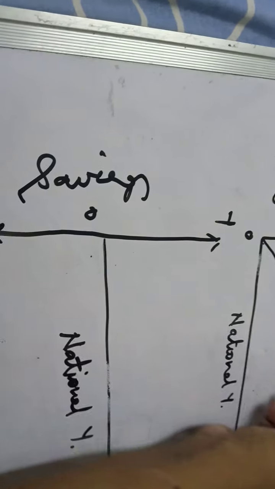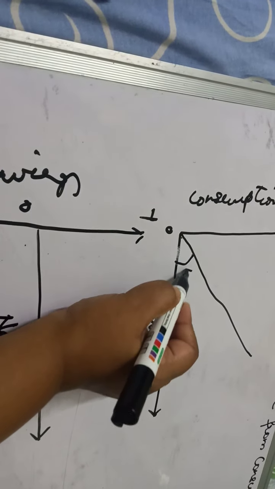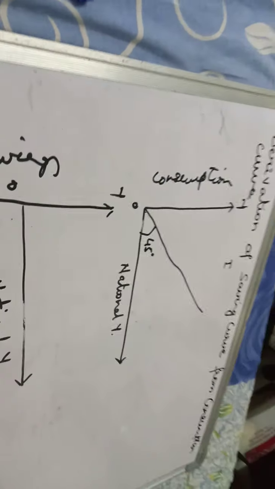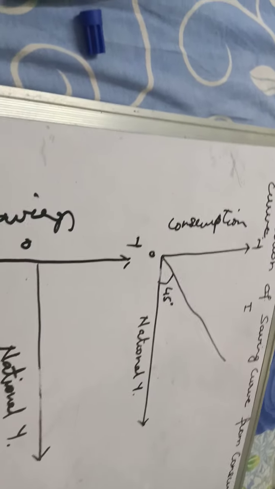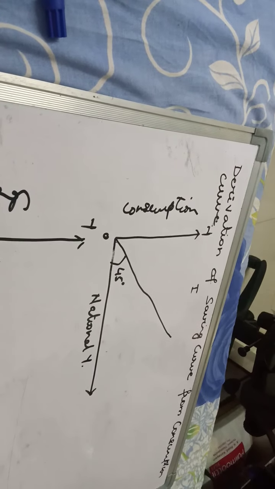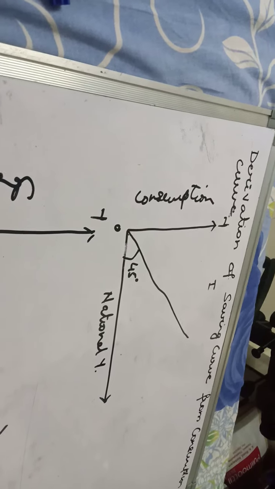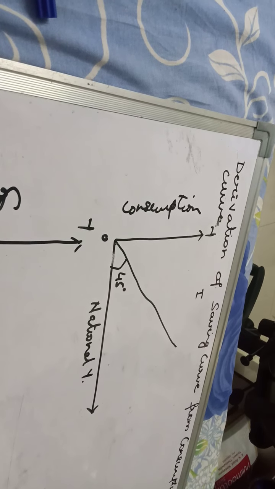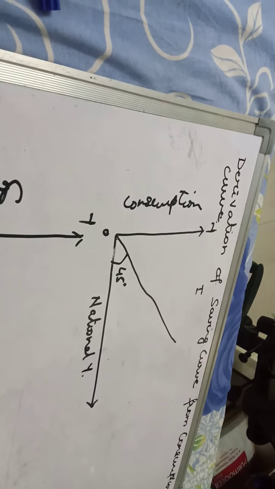In the first diagram we have a 45-degree line. We'll make a straight line. You'll make a 45-degree line. What is the significance of this 45-degree line? What is the 45-degree line otherwise called? It's called the line of reference.